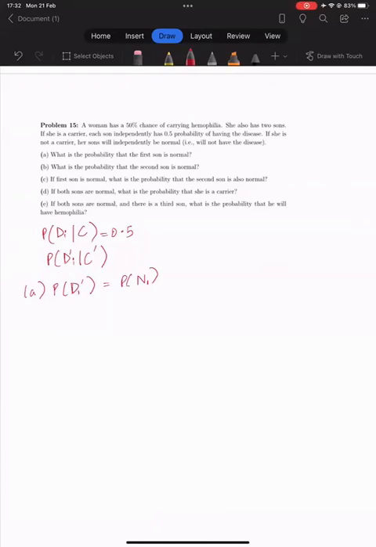So the first son can be normal in two cases. One, that the woman is a carrier, but the son is still normal. And then he can also be normal given that the woman is not a carrier. So we know these are the cases in which the first son can be normal.